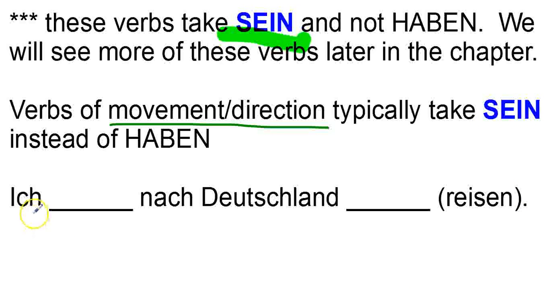So instead of saying, ich reise nach Deutschland, I travel to Germany, you have to use ich bin, du bist, er, sie, es ist, wir sind, ihr seid, sie sind for the helping verb. So: ich bin nach Deutschland gereist. Ich bin nach Deutschland gereist.